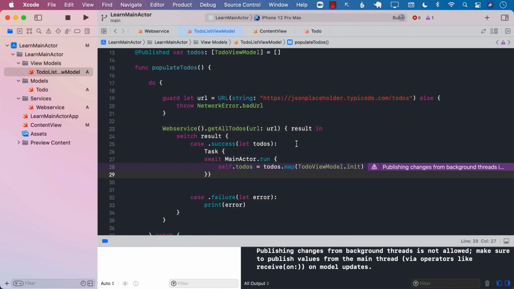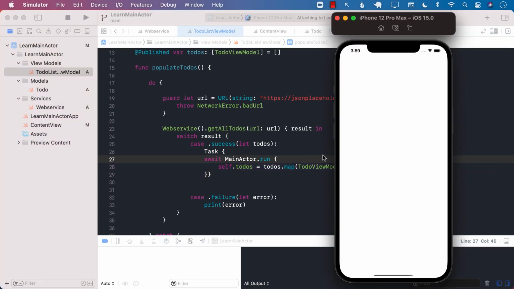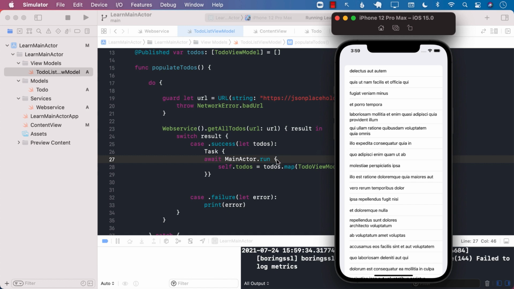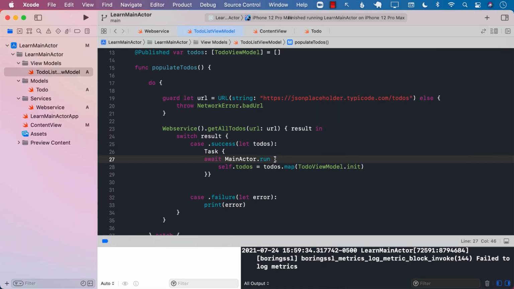If I go ahead and build this and try to run it again, then you will see that it's not really going to give us any of those warnings that we saw before, because now the to-dos is assigned on the main thread. But you can see that we had to write extra lines to get that to happen. It will be much easier if we just use dispatch queue.main.async in this case.